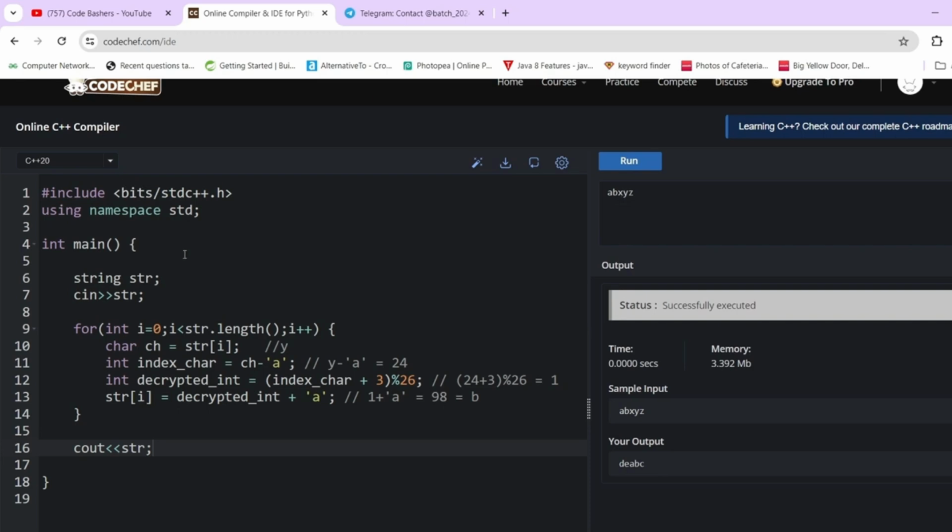I'm currently writing this code in C++, but you can write it in Java or Python also. Many languages are available, so you can choose your language and write it. So this was all for this video.